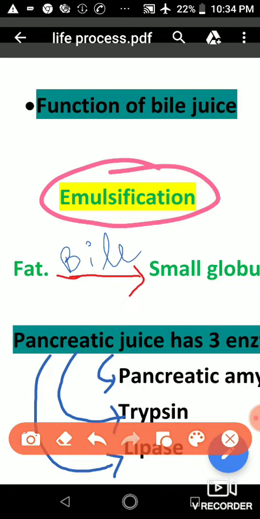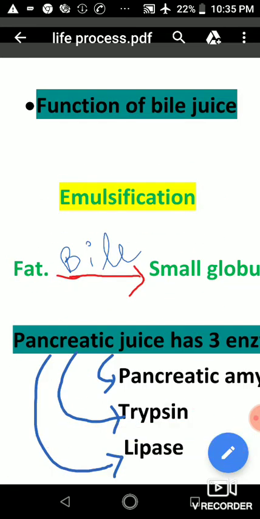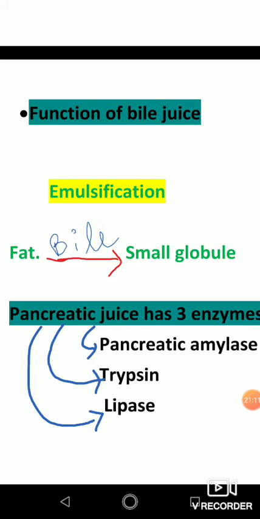When bile juice mixes with food, it breaks down the fat molecules into small globules, and this reaction is called emulsification of fat. Emulsification takes place by bile juice.